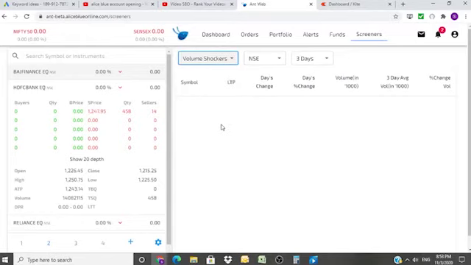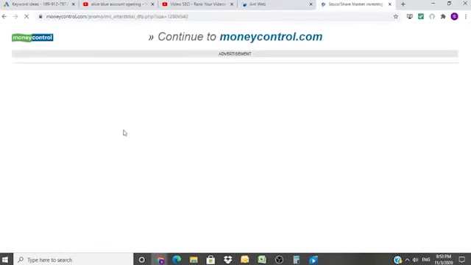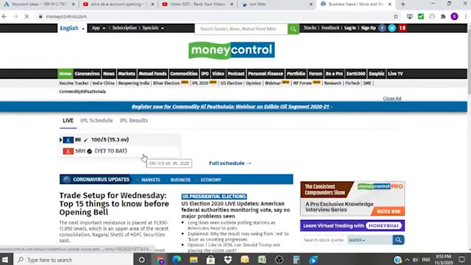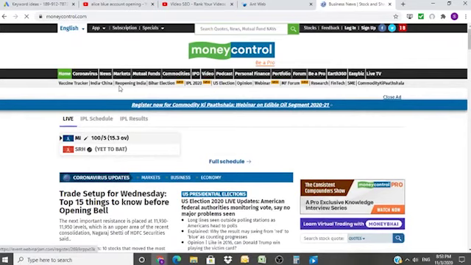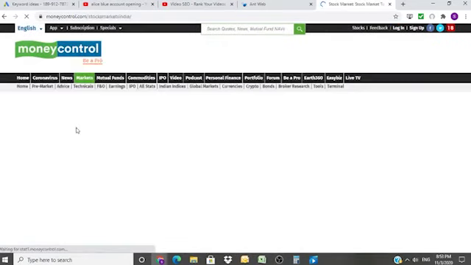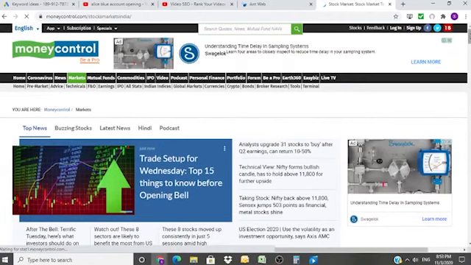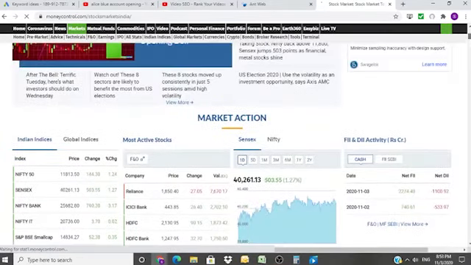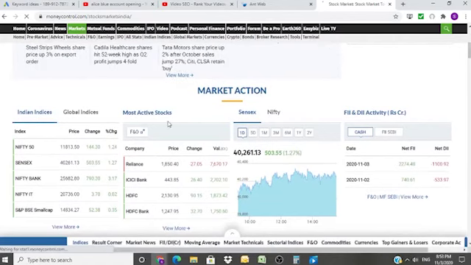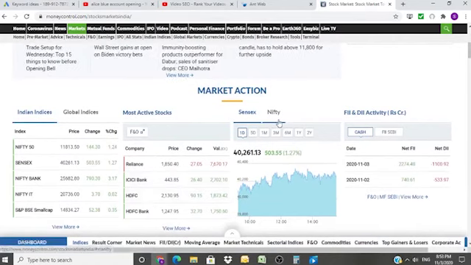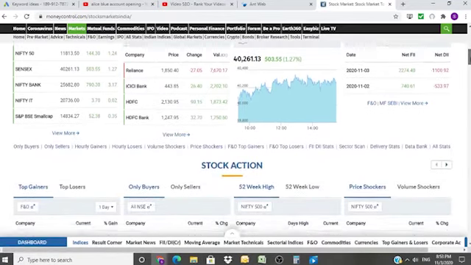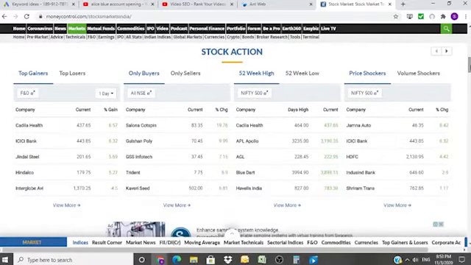Let me take you to another portal where I can actually show you what all this means. Say moneycontrol.com. Markets. Most active stocks. Nifty, Sensex, FII and DII activity. Alright, so here is the stock action. Let's check it out. This one.